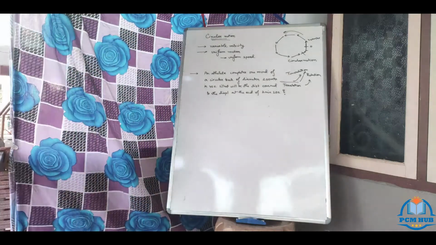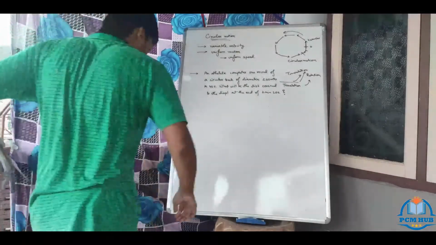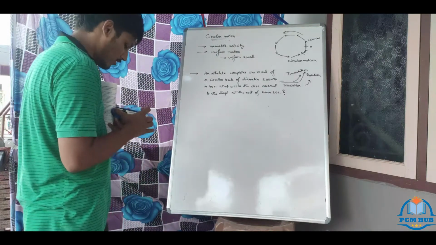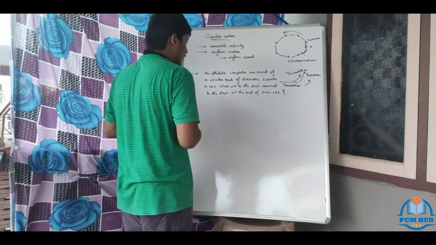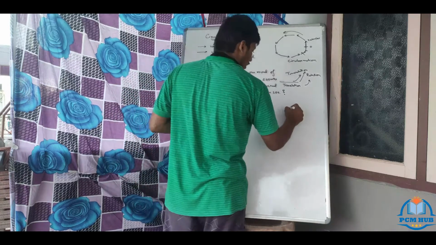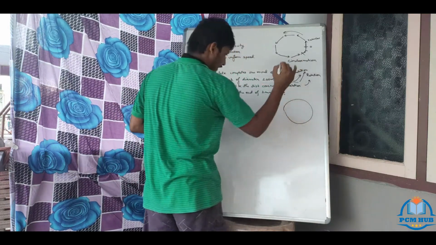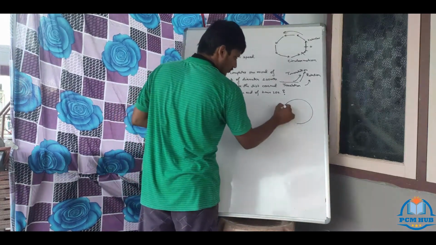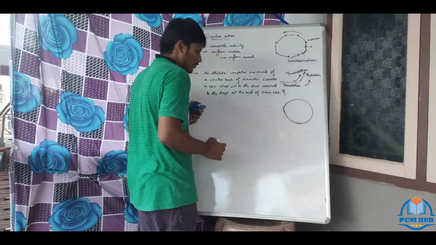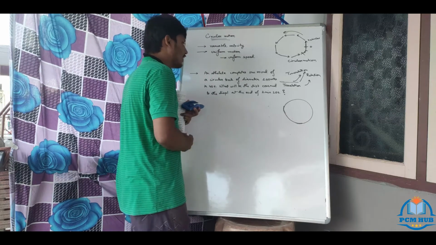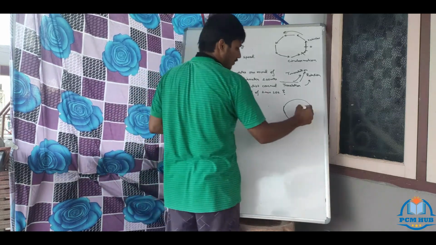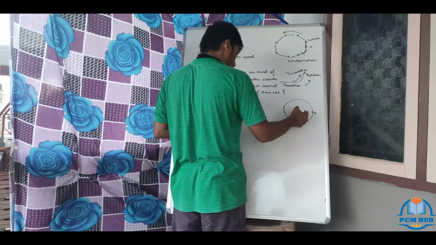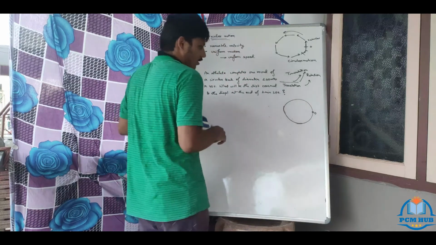Write it down. Shall I start doing? I'll do it for your sake this time. An athlete completes one round of a circular track. So immediately you should draw a circle, a clear circle. This is a circle. And you should always take a reference point. Let us think that it is starting from the left-hand side. This is the O position.